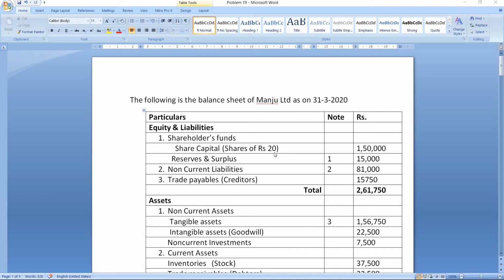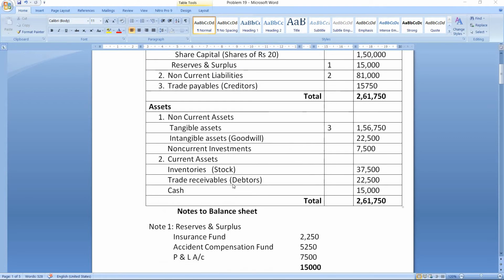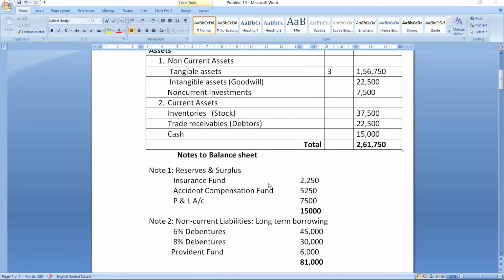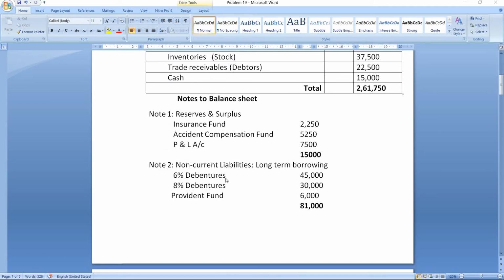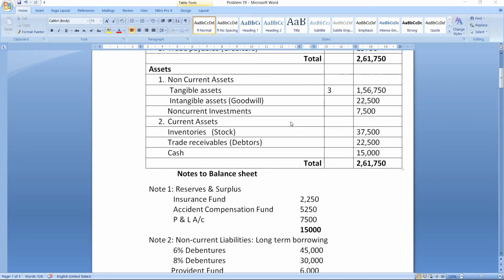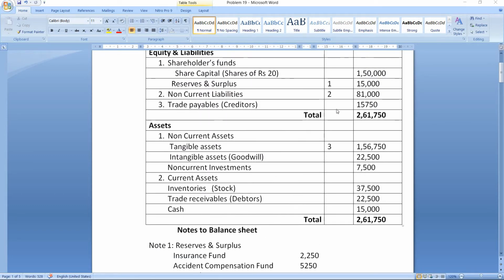Share capital, shares of rupees 20, share capital is 1,50,000. Reserves and surplus, in that insurance fund 2,250, accident compensation fund 5,250, profit and loss account 7,500. Then non-current liabilities, in that you have 6% debentures 45,000, 8% debentures 30,000, provident fund 6,000. Then you have creditors 15,750.